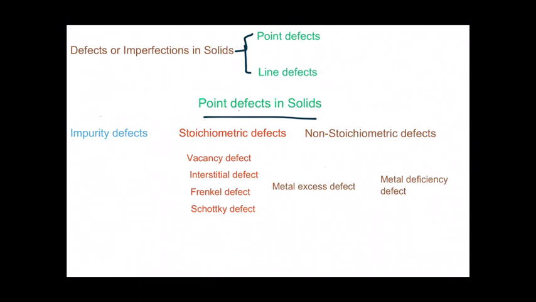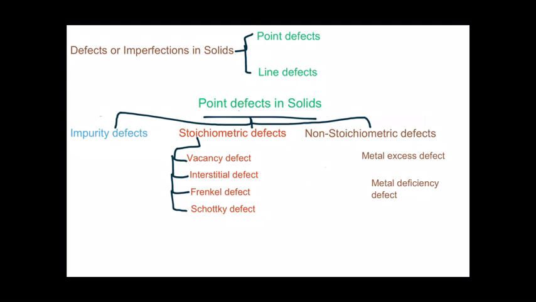So the point defects are classified into three: impurity defects, stoichiometric defects and non-stoichiometric defects. Stoichiometric defects are again classified into vacancy, interstitial, Frenkel and Schottky defect, and non-stoichiometric defects are classified into metal excess and metal deficiency defect.